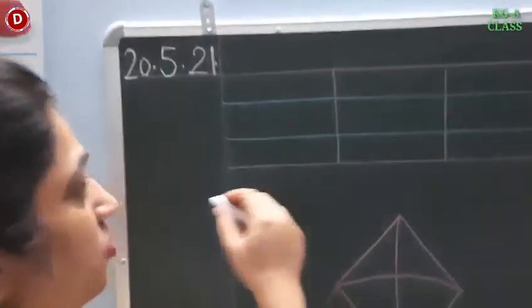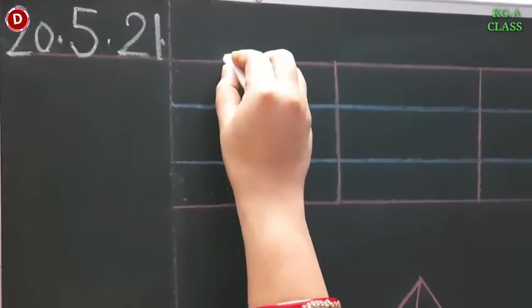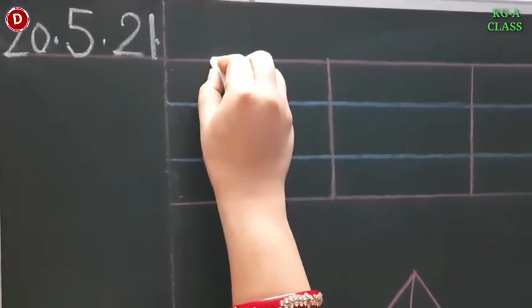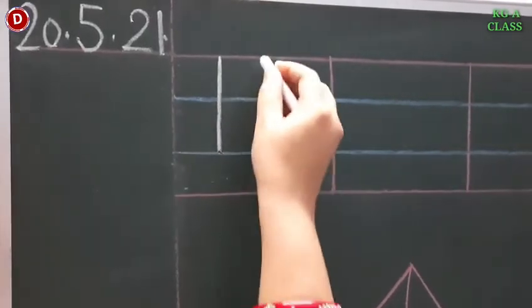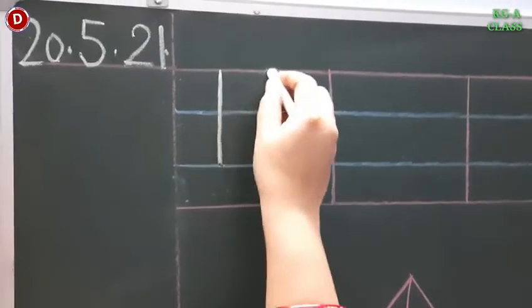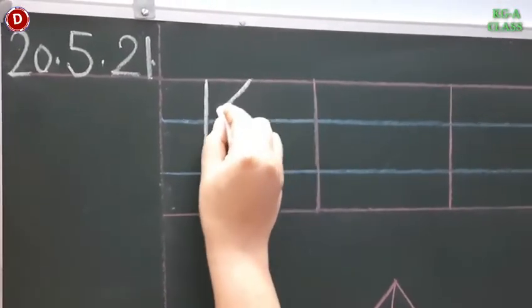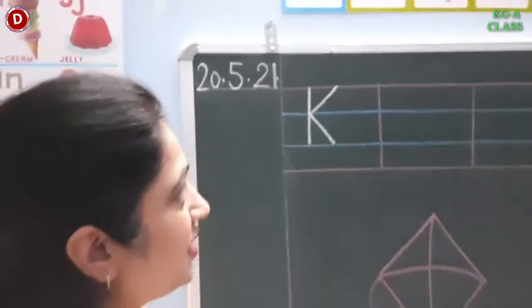Now, children, look at the board carefully. How you will write? Put your pencil on the first line, which is red in color. You have to make a standing line till the second blue line, like this. Then, children, from here, leave some gap. Put your pencil here and make a slanting line till the first blue line like this, and then second slanting line like this. In one go you have to write capital K.